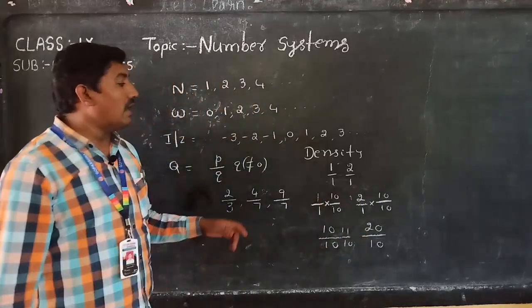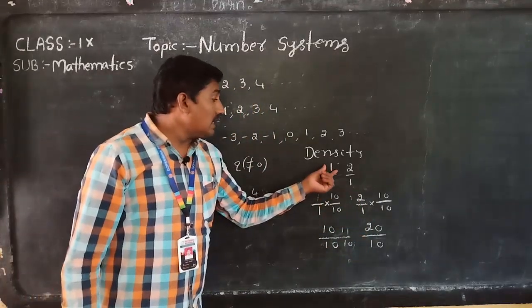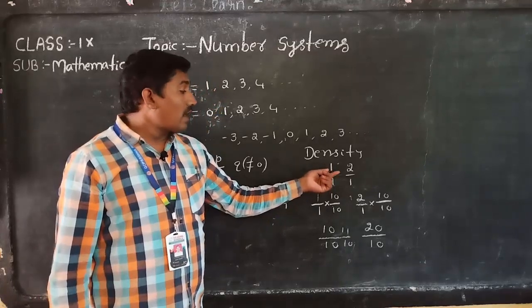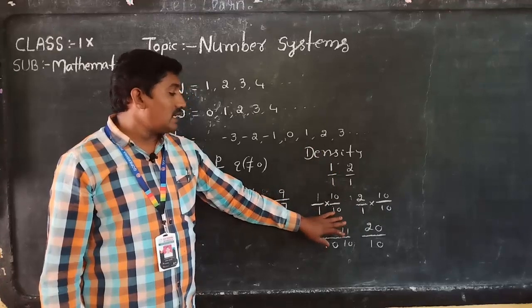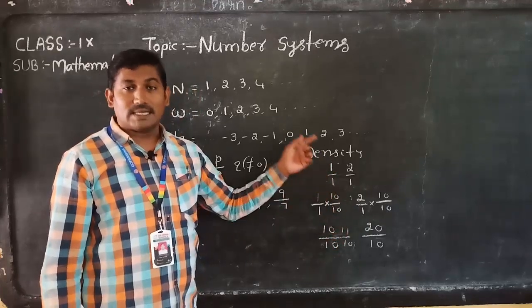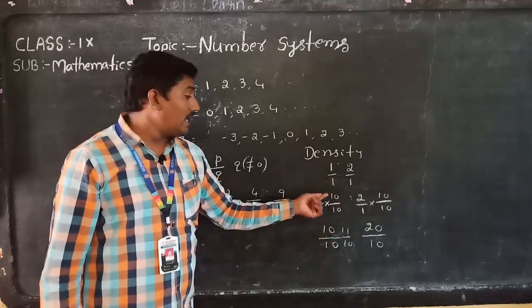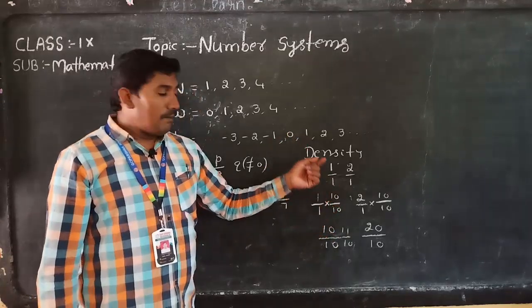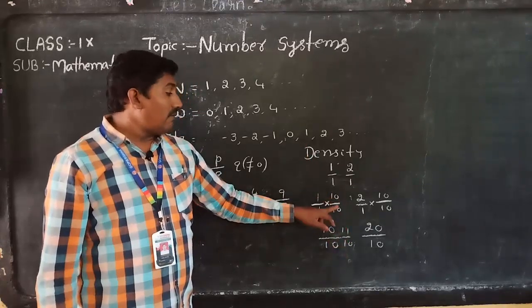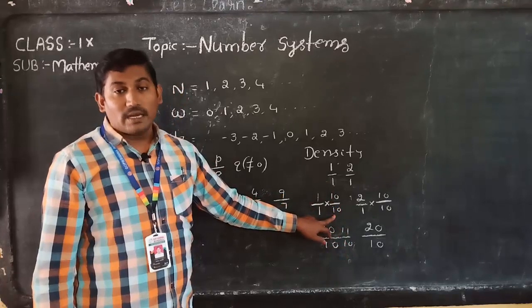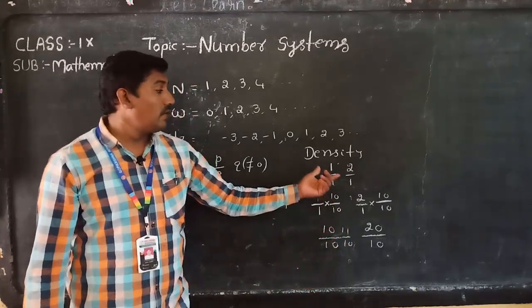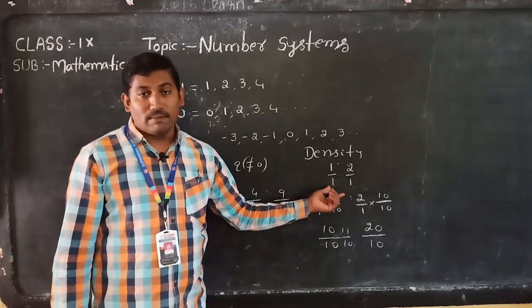So in between 1 and 2 we were not seeing any natural numbers, whole numbers or integers, but we converted into like fractions. After that we multiply both numerator and denominator with the same number. We multiplied here by 10 by 10, so minimum 8 to 9 numbers are coming in the middle. If we multiply with 100 by 100, more than 90 numbers are possible. That's why we say in between two numbers infinitely many numbers are possible.